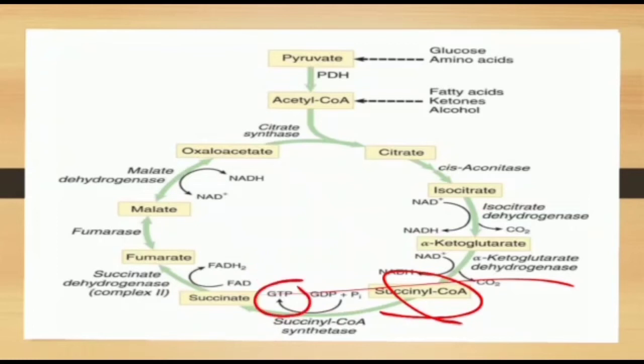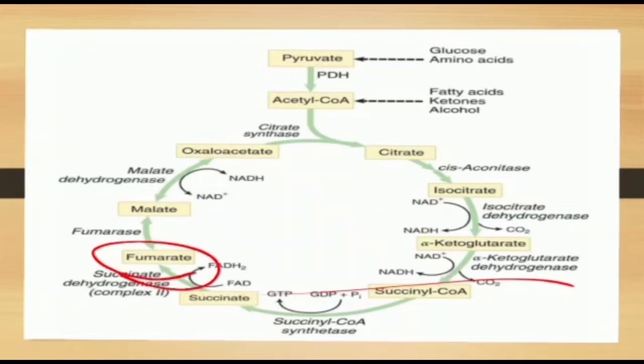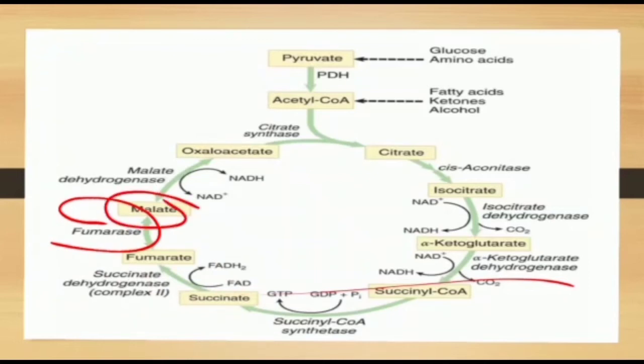Succinate is oxidized by the succinate dehydrogenase complex to form fumarate. The enzyme fumarase catalyzes the conversion of fumarate to malate with the addition of H2O.